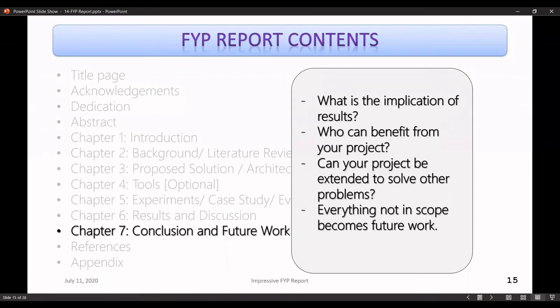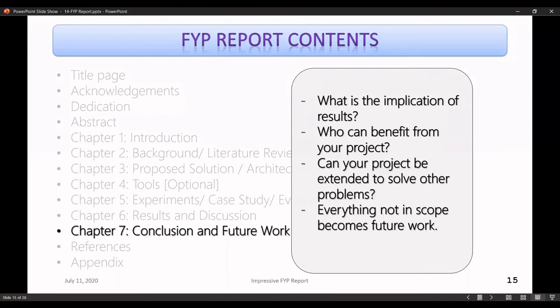So what are the implications of the results? Now we have achieved these results, so what do they mean? Where can they be implemented? Who can they benefit? Can your project be extended to solve some other sort of problem? You have to be very creative here.